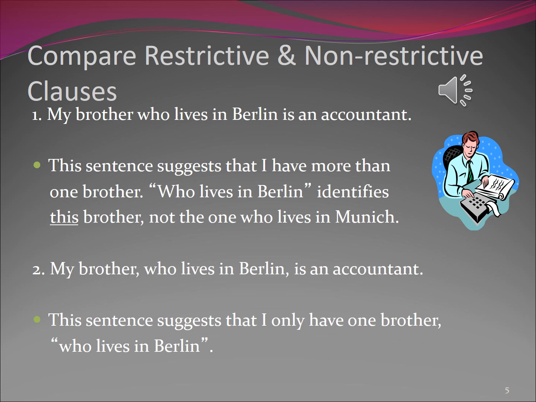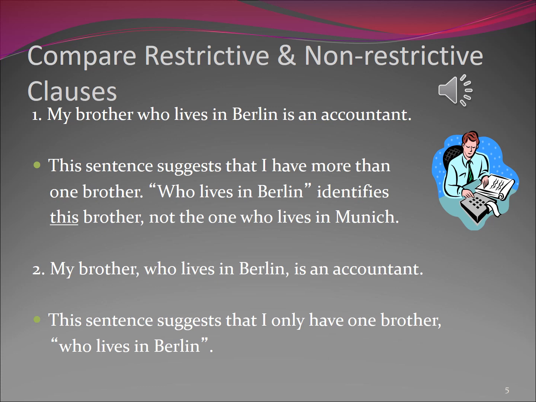If I say my brother, no comma, who lives in Berlin, no comma, is an accountant, who lives in Berlin makes brother specific. If I need a phrase to make brother specific, then I have to have more than one brother. It's like, I saw the man who stole my lunch. Who stole my lunch makes the man specific because there's more than one man in Sulaymaniyah. Who lives in Berlin makes my brother specific because maybe I have a brother that lives in LA and another brother that lives in New York.